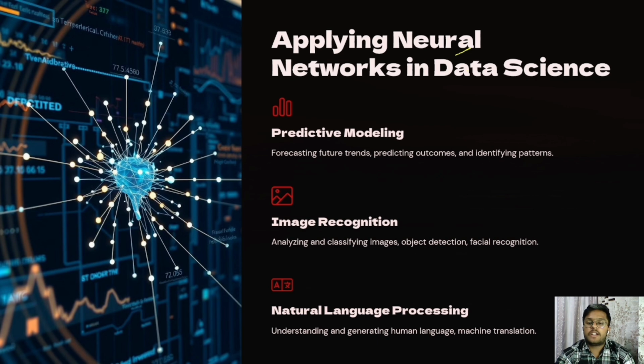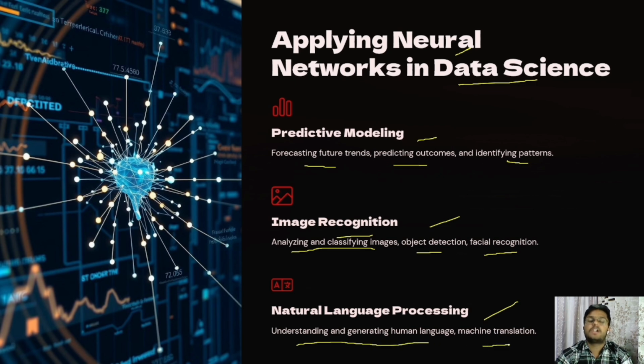In applying neural networks in data science, we have predictive modeling, image recognition, and natural language processing. In predictive modeling: forecasting future trends, predicting outcomes, and identifying patterns. In image recognition: analysis and classification of images, object detection, and facial recognition. Lastly, natural language processing, which includes understanding and generating human language and machine translation.